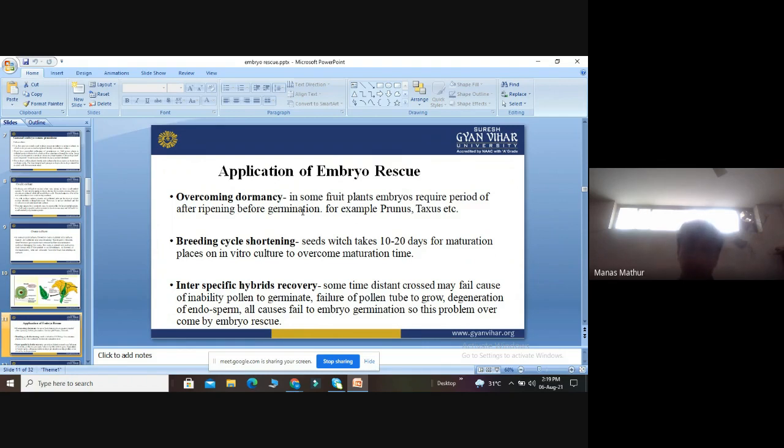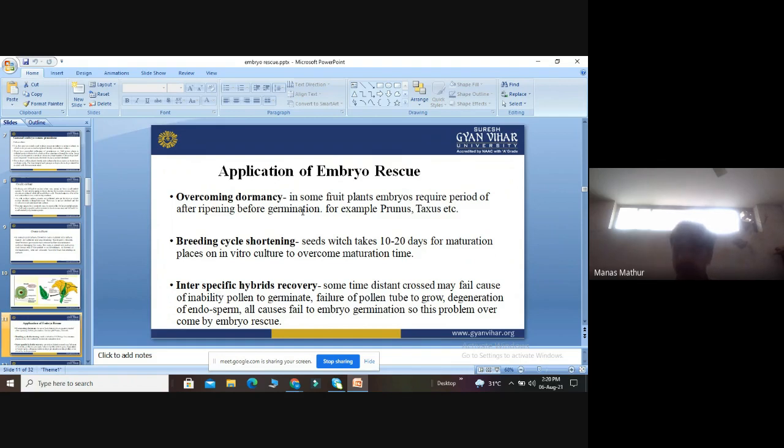The second application is in the reduction of the breeding cycle. Certain seeds, which take 10 to 20 days for maturation, are placed on in vitro culture to overcome the maturation time. So what will happen? The time interval for their maturation is reduced. Okay. The third application is in interspecific hybrid recovery.